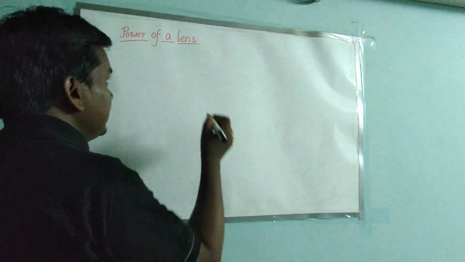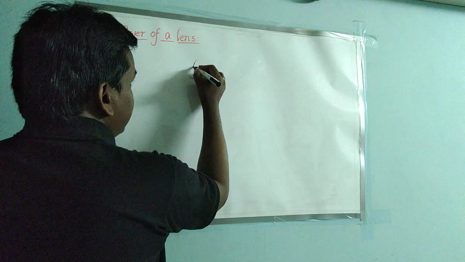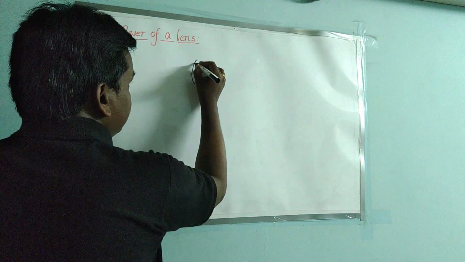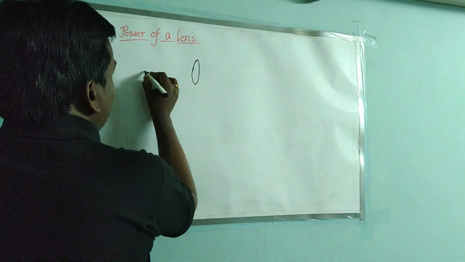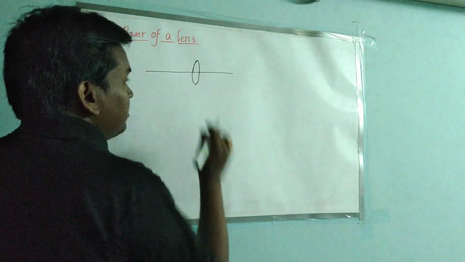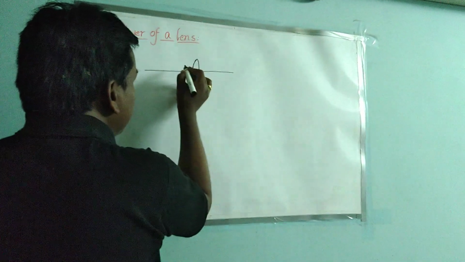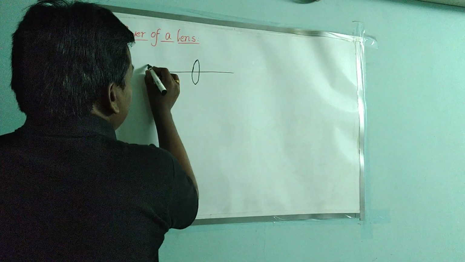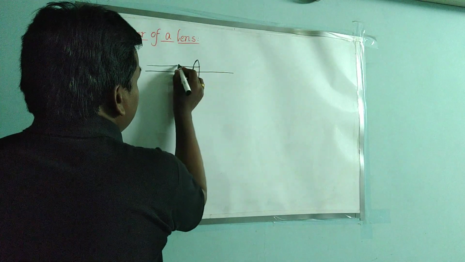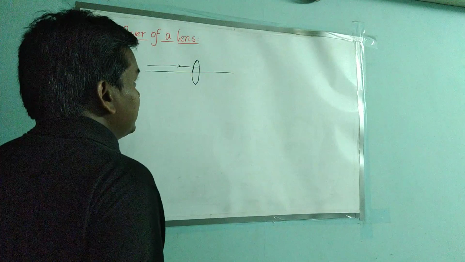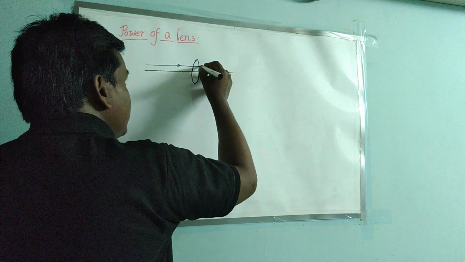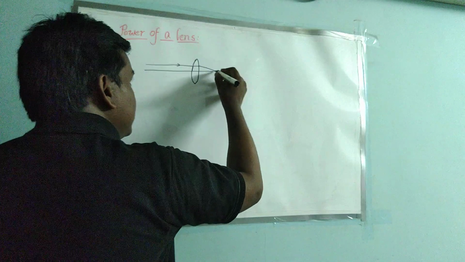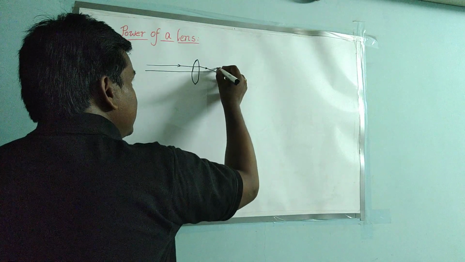See, I am considering two different types of lenses here. First, I am considering a lens here. It is a convex lens, and this is the principal axis. And here, if I consider a ray which is parallel to the principal axis, what happens? The ray will pass through a point. That point is called focus.